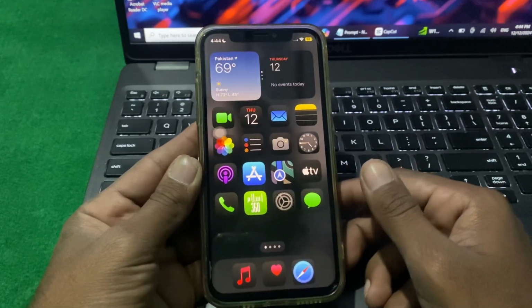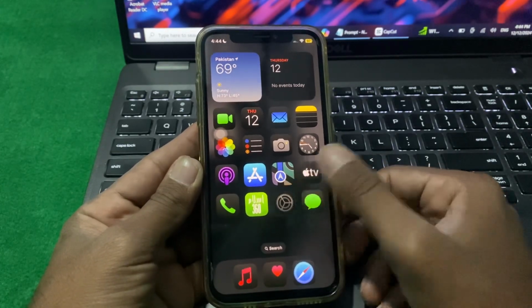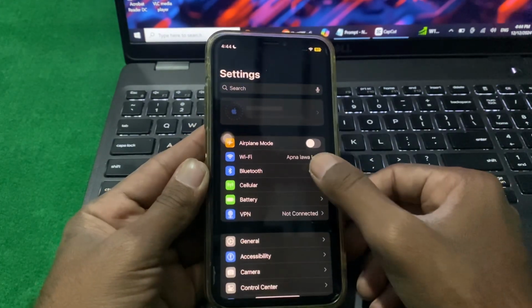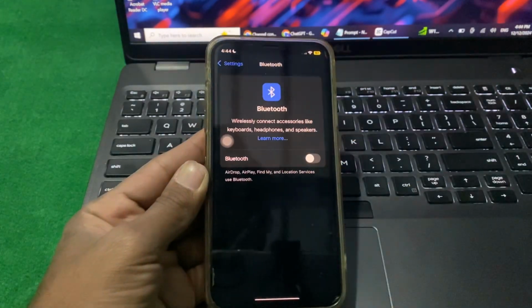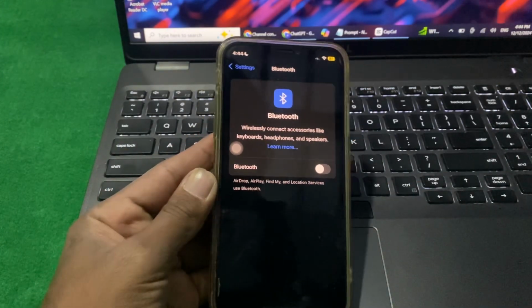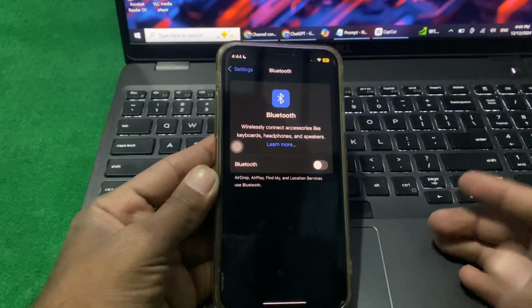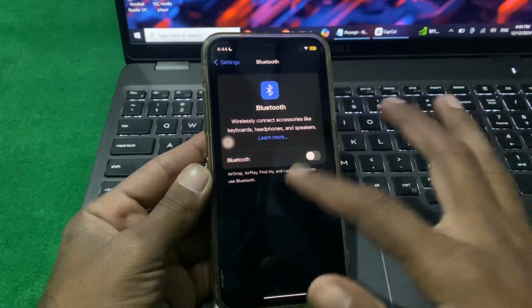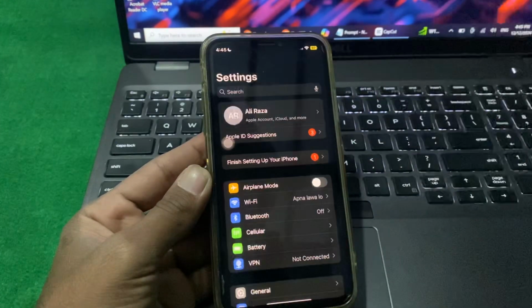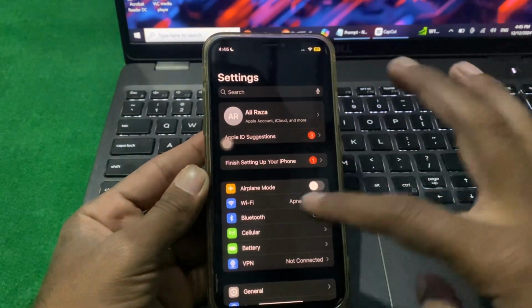If you still have this problem, then you have to simply open the settings app and tap on Bluetooth and make sure that you are not connected to any accessories. So guys, if you are connected to any accessories like headphones or a speaker, you have to simply disconnect it and turn off the Bluetooth and check if your problem is fixed or not.